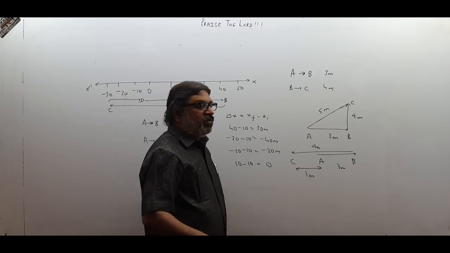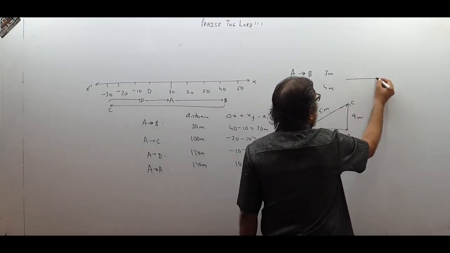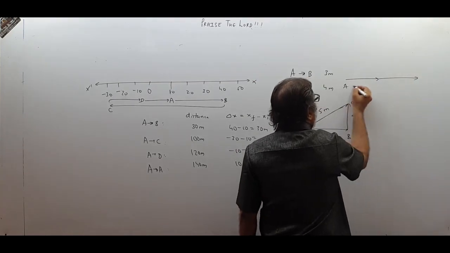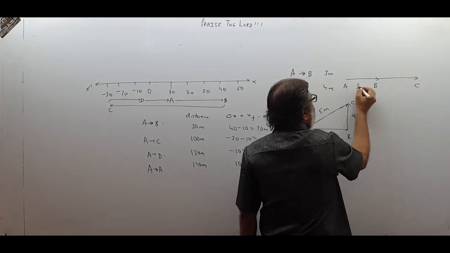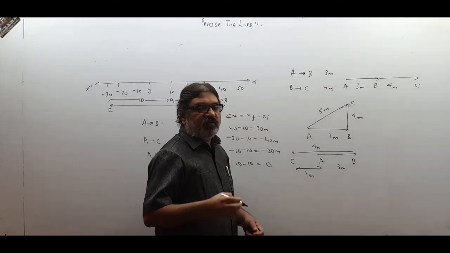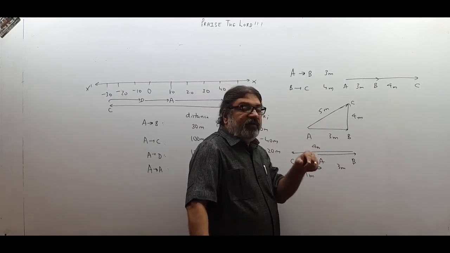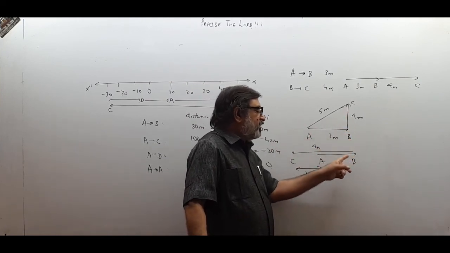So that means the answer is not always 7. It can be 7 only if I go straight from A to B, then from B to C. If I go like this, then yes, this is 3 meter and this is 4 meter, and therefore the answer is 7 meter. But for displacement the answer is not always 7. For distance, the answer will always be 7, whether like this 3 plus 4 or like this 3 plus 4.